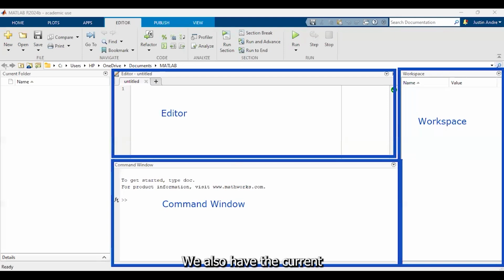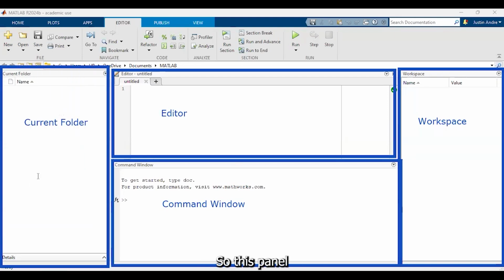We also have the current folder panel here. So this panel displays all of the files in your working directory. It makes it easy to manage your project files. Once you plot something here, a pop-up window will appear for your plots and figures. So any visualizations or graphs generated by MATLAB will appear there. Getting familiar with these sections will make it much easier to work with MATLAB efficiently.